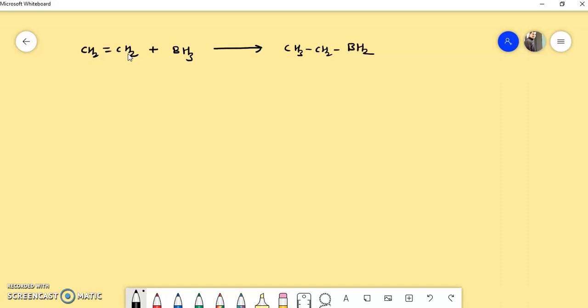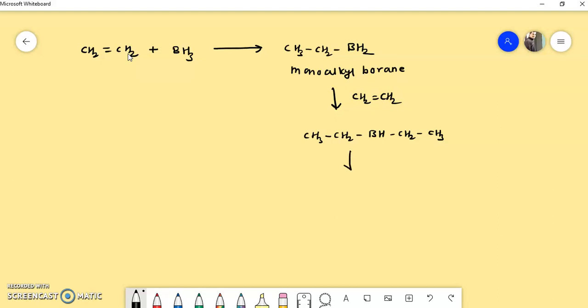This compound is called monoalkyl borane. This monoalkyl borane again reacts with another molecule of alkene to form dialkyl borane, CH3CH2BHCH2CH3.